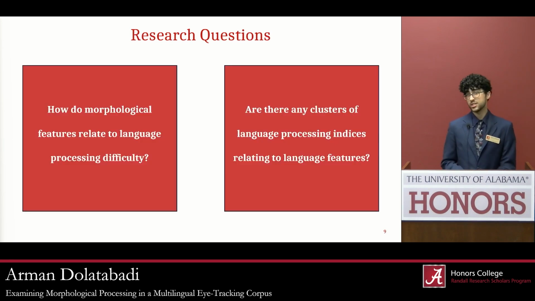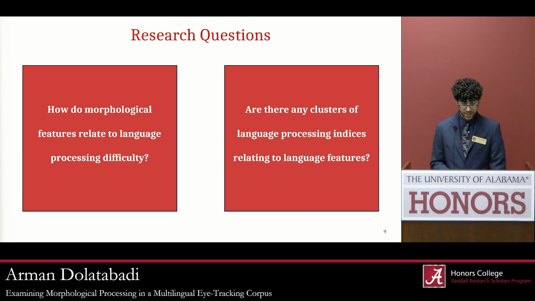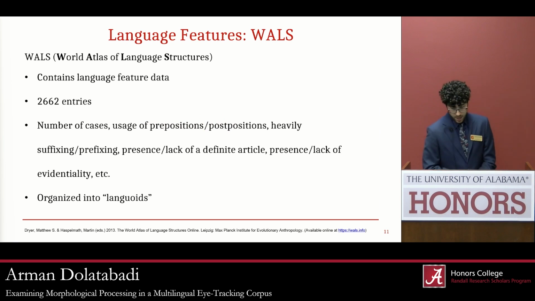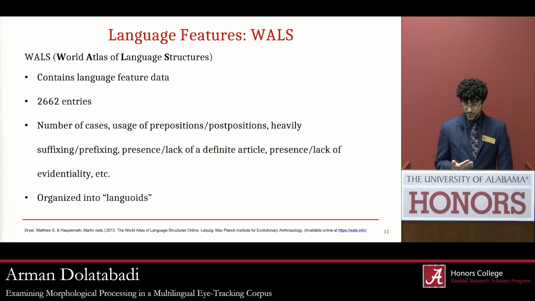So we have two questions that we're trying to answer in this project. First, how do morphological features relate to language processing difficulty? And second, are there any clusters of language processing indices relating to language features? We already talked about language features, but how do we systematically track them? Well, we have corpora for that. So these features that I've gone over have specific and sometimes multiple listings in a freely available online corpus called the World Atlas of Language Structures, also known as WALS. Through WALS, we can directly view the status of certain features without the need to collect our own data.